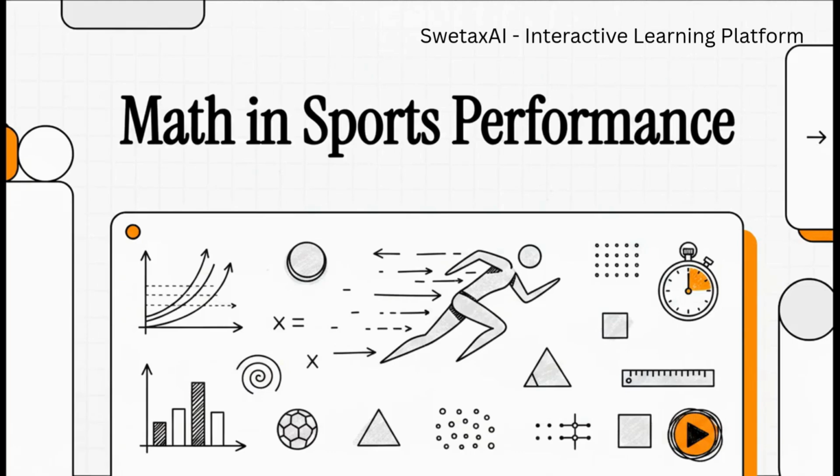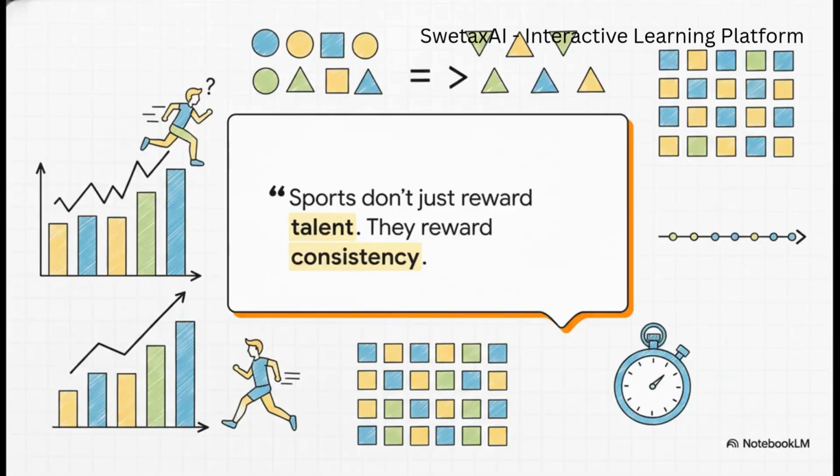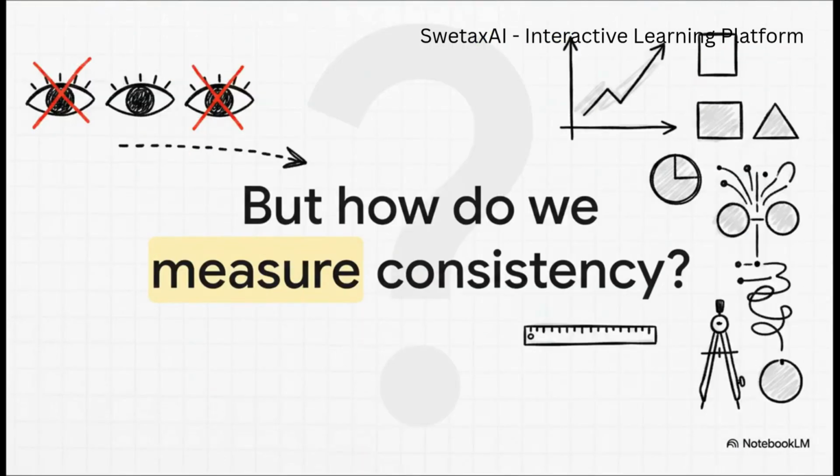Welcome to this explainer. Today, we're diving straight into the fascinating math behind athletic performance. Let's go. Raw athletic talent isn't everything. At the highest levels, sports actually reward unyielding consistency. But how do we actually measure that? Well, we've got to move past the eye test and use math.